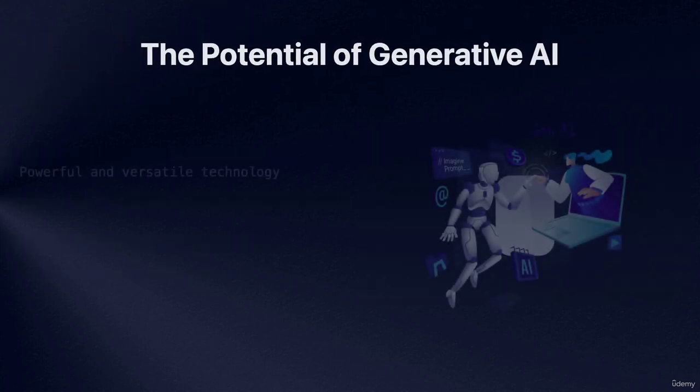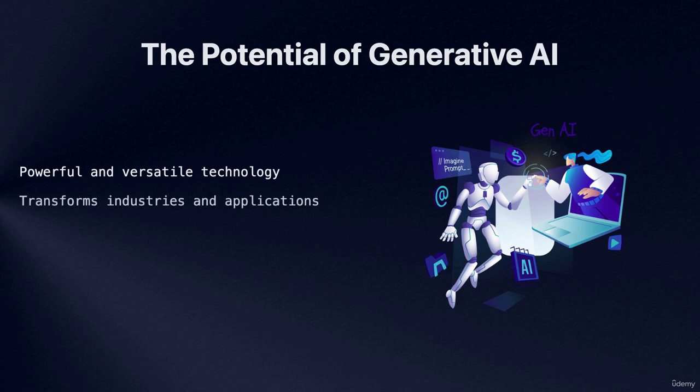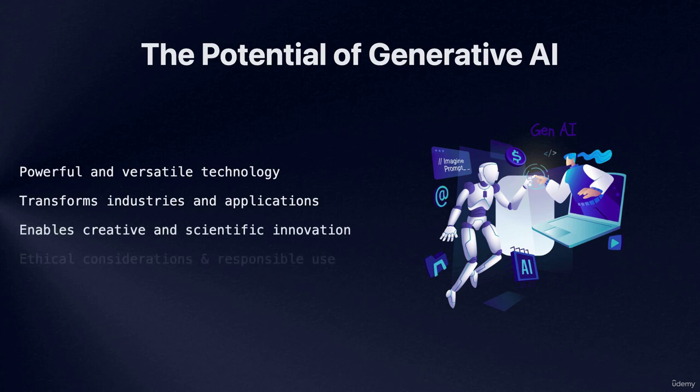In conclusion, generative AI is a powerful and versatile technology that has the potential to transform a wide range of industries and applications. From creative endeavors to scientific research and discovery, generative AI is opening up new possibilities and opportunities. As we continue to explore and develop this technology, it will be important to remain mindful of the ethical considerations and potential risks, and to work towards ensuring that generative AI is used in a responsible and beneficial manner. With the right approach, generative AI can be a powerful tool for driving innovation and solving complex problems.